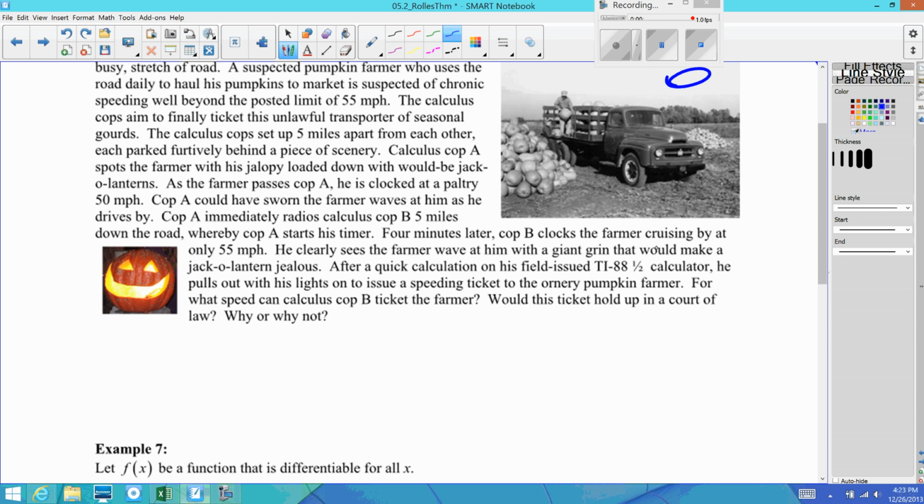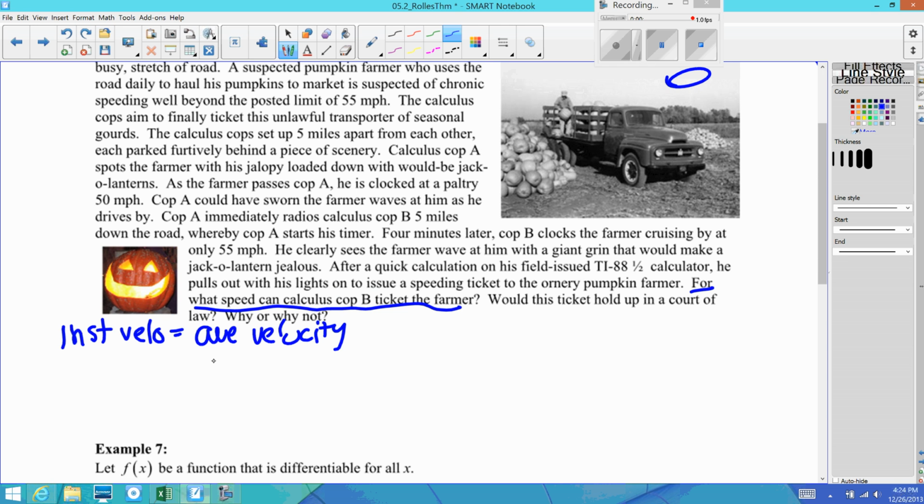down here, for what speed can the calculus cop ticket the farmer? All right, so if we talk about the mean value theorem, it kind of says the instantaneous velocity somewhere has to equal the average velocity. So what was his average velocity over this trip?